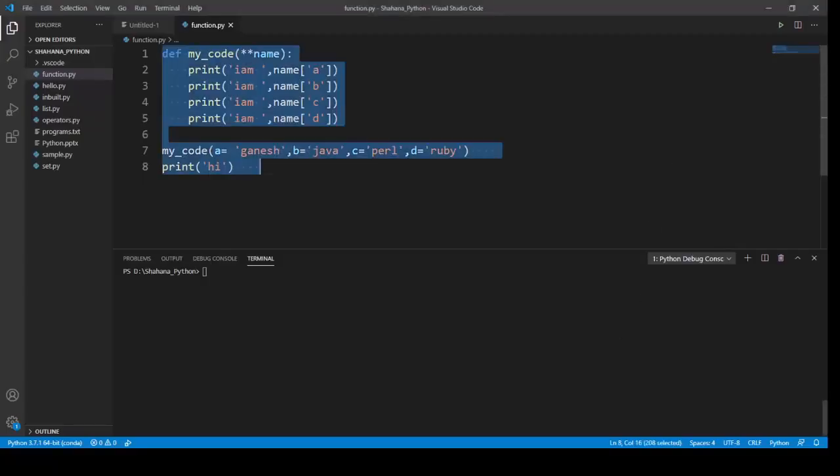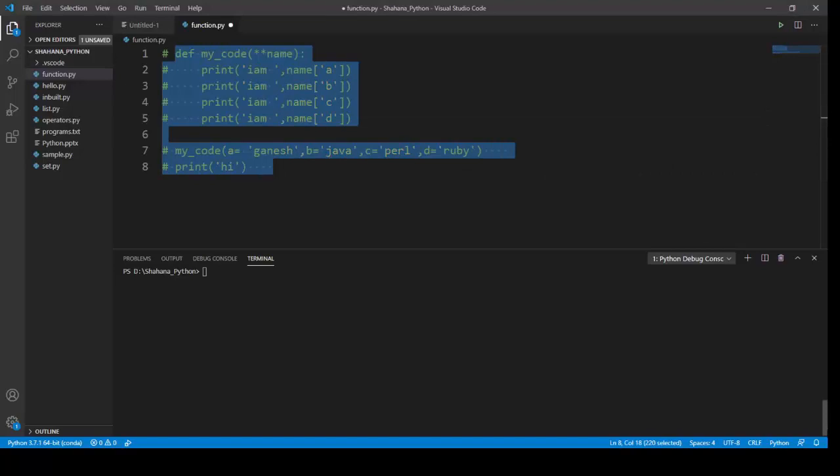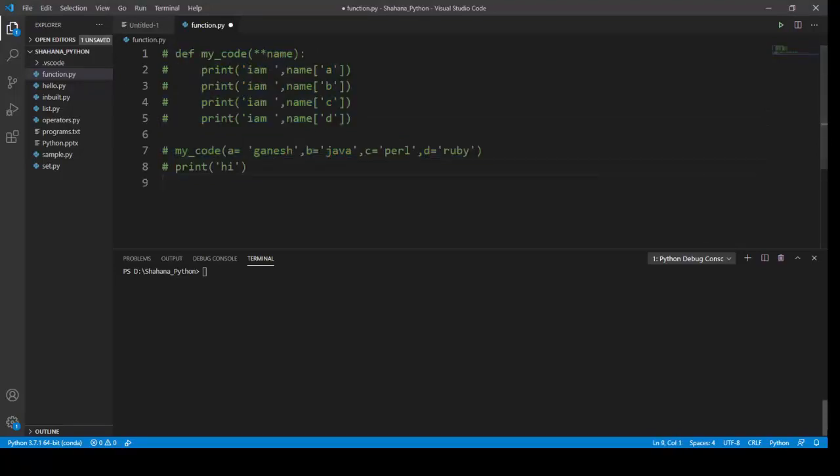Okay, I'm gonna start my new problem, addition. Addition using a function. I'm gonna create a function for addition. For that, first I'm gonna define my function, use my def keyword, and I'm gonna name my function.